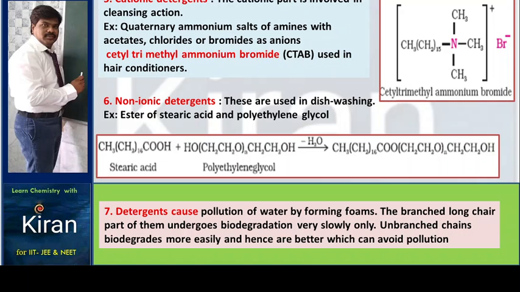Detergents cause pollution of water by forming foams. The branched long chain part of them undergoes biodegradation very slowly. Unbranched chains biodegrade more easily and hence are better, which can avoid pollution. So these detergents, due to the formation of foam, are responsible for pollution.